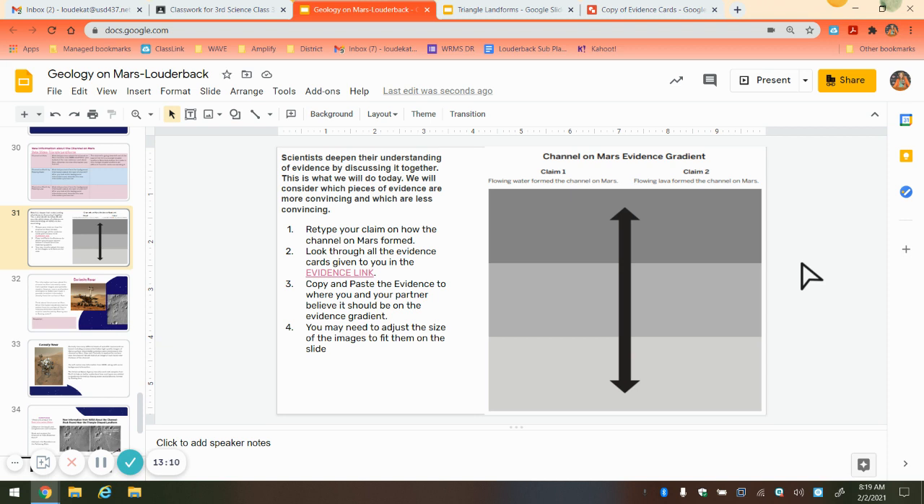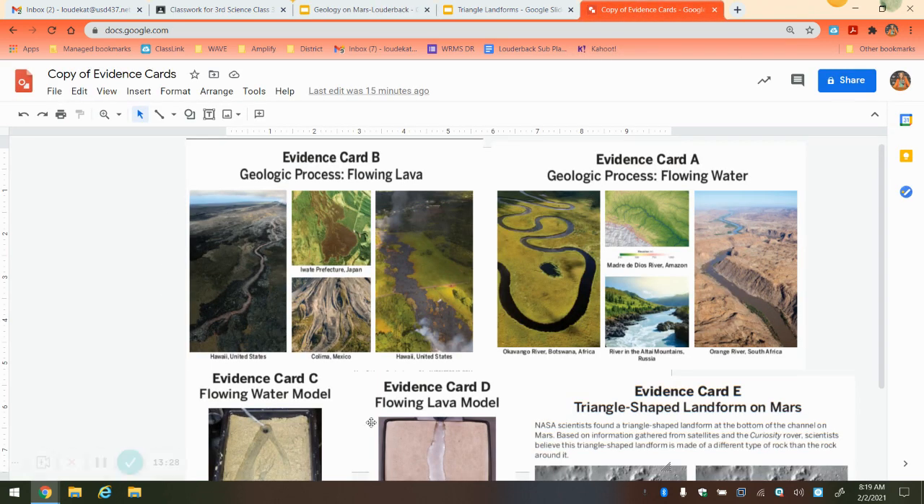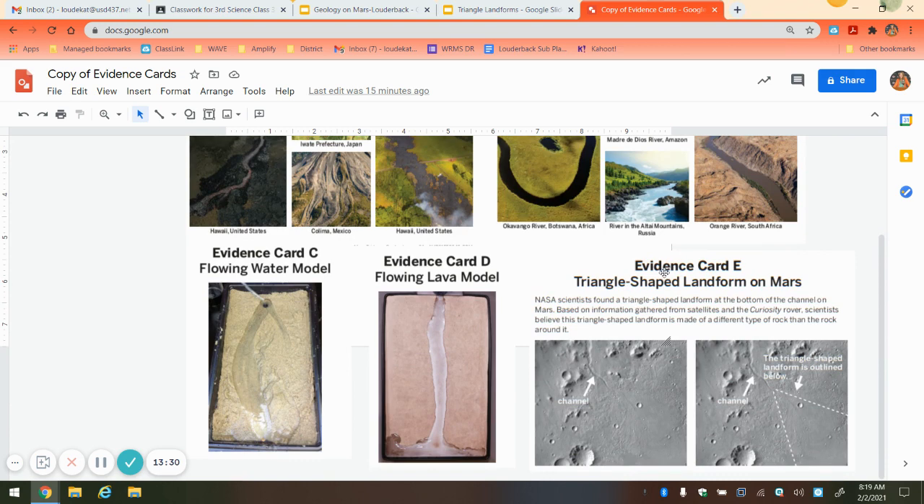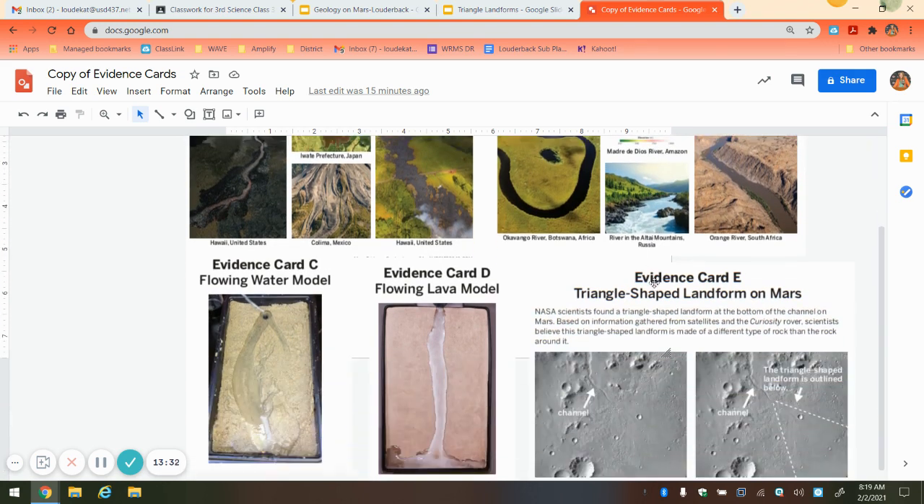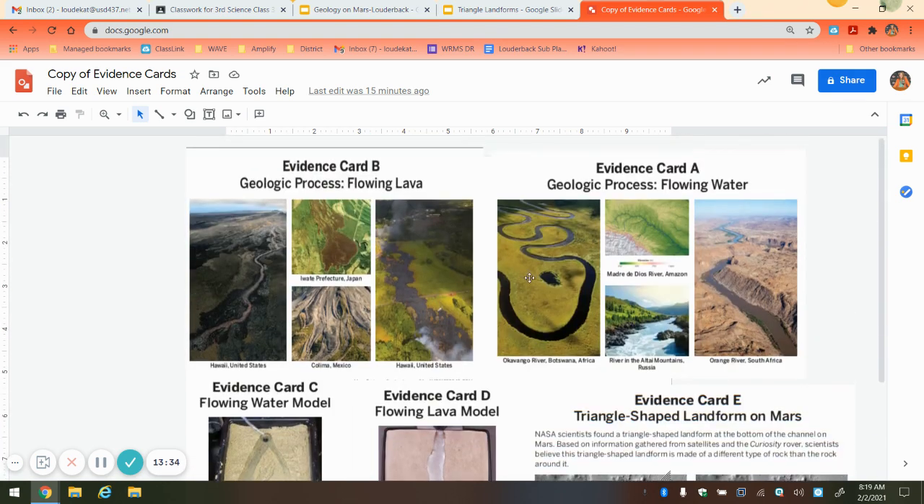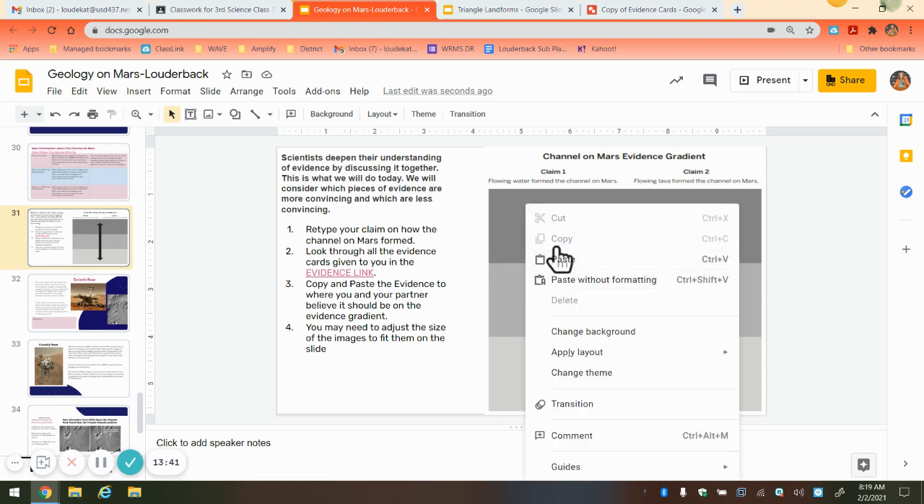This is what we'll do today. We will consider which pieces of evidence are more convincing and which are less convincing. So you don't necessarily need to retype the claim because I've already provided it for you, but you will need to click on the evidence link. When you do, it opens up a Google drawing that you'll have to make a copy of each of the evidence cards. So this is the 5 pieces of evidence we've reached so far. You're going to copy and paste the evidence into your Google Slides.